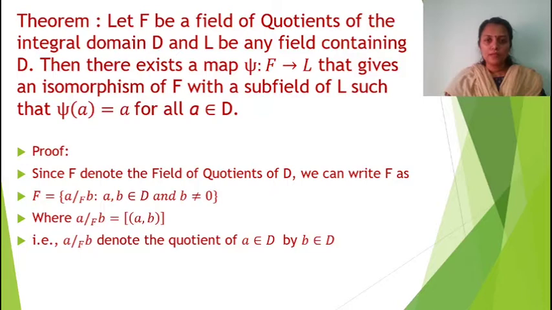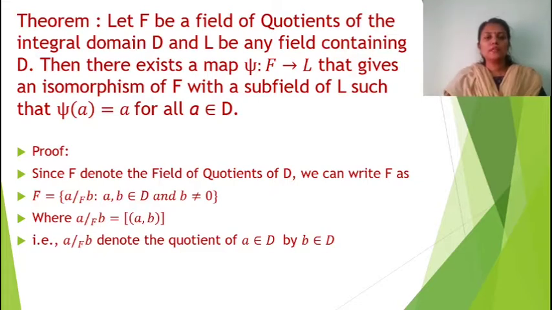So we have a field of quotients. The field is defined from the integral domain D and we have one more field, L, another field containing D. Then we can define a map between the two fields. One is enlarged from the integral domain and the other is the field containing D. So we can define a map psi from the first field to the second field that gives an isomorphism of F with the subfield of L such that psi of a equals a. So we have to show an isomorphism also.